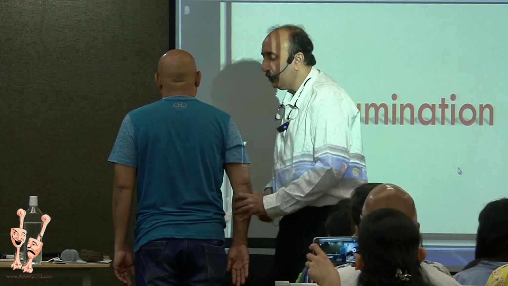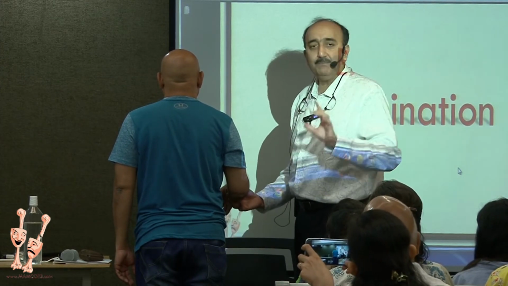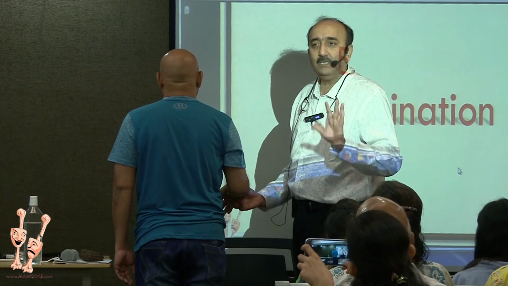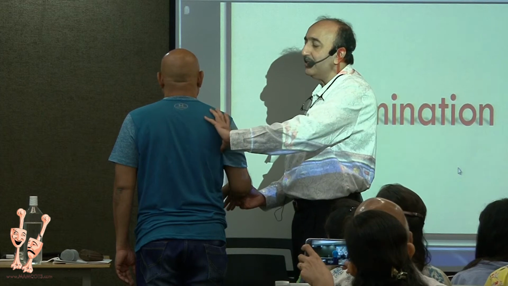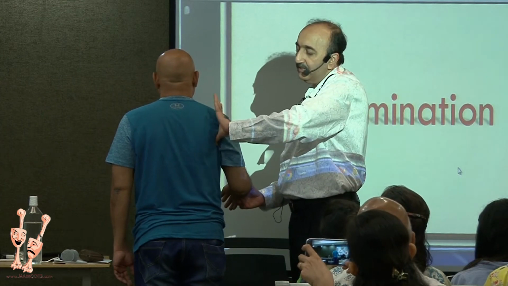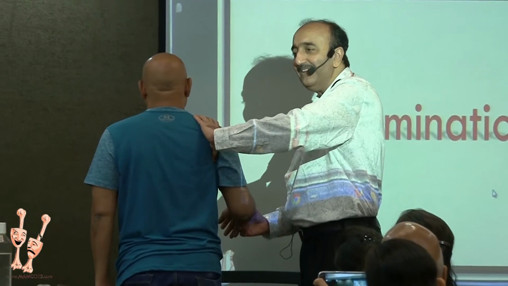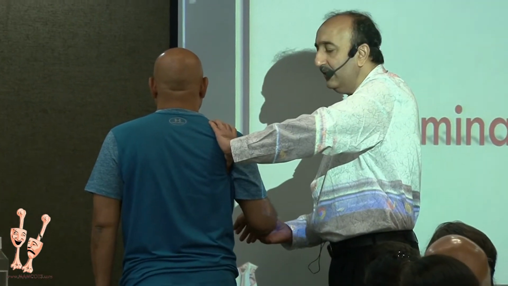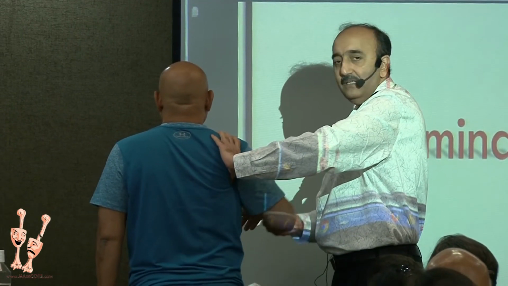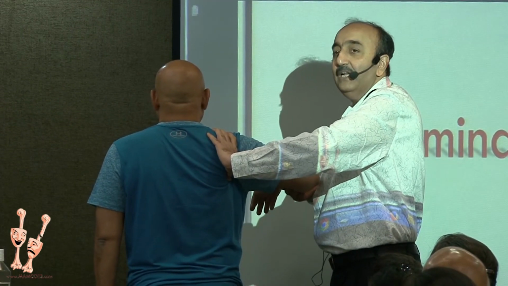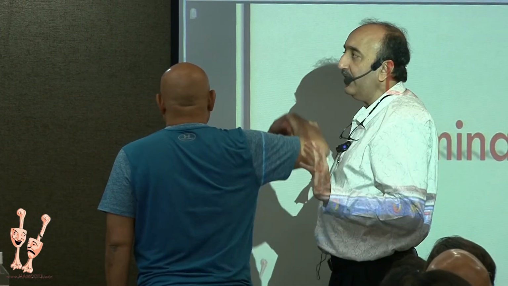Then true abduction and total abduction. True abduction means we are talking about glenohumeral movement. So glenohumeral movement can be checked when you stabilize the scapula. So you are holding the lateral border of the scapula, you are holding the spine of the scapula, and you are stabilizing the scapula, and then seeing the range. So this range that I am looking at is glenohumeral or true abduction. And then you leave it and then take up.